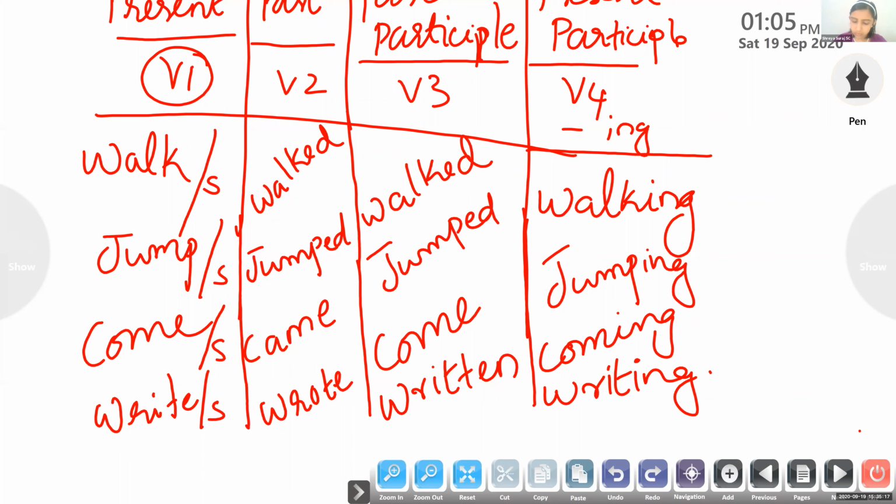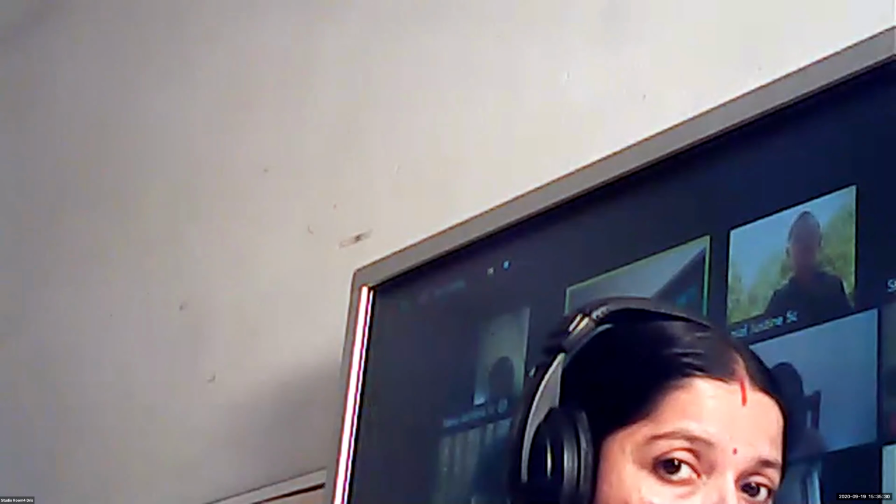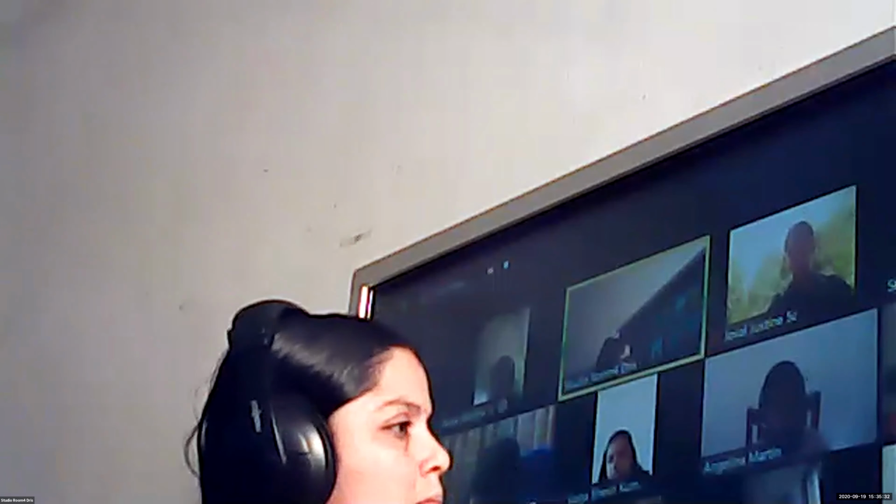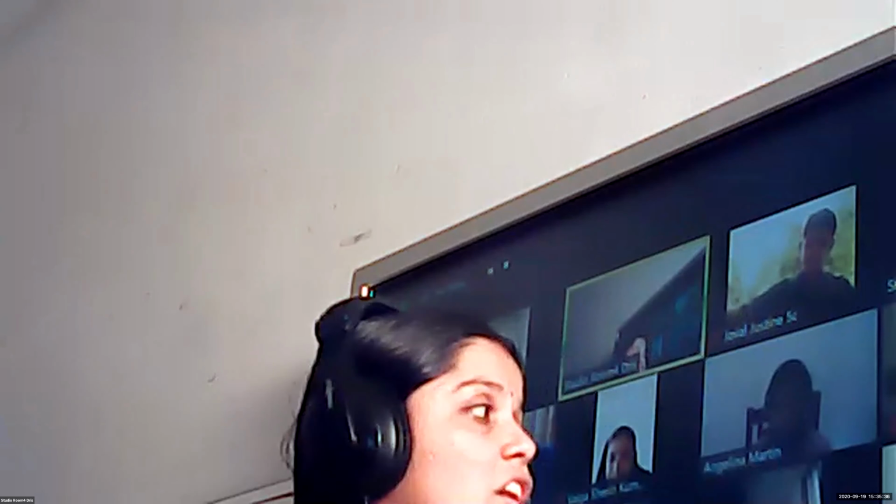Writing. Okay. So these are called the four forms of verb. The four forms of the verbs are base form, past form, past participle form, and present participle form. Clear? Yes, ma'am. So based on this formation, we have to learn regular and irregular verbs.